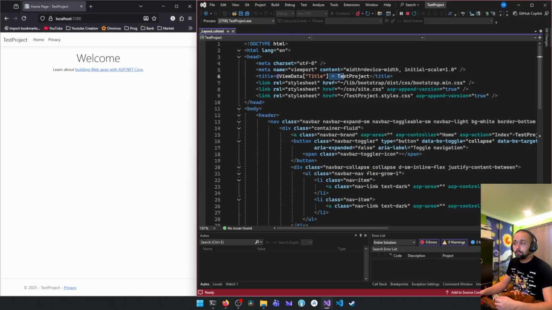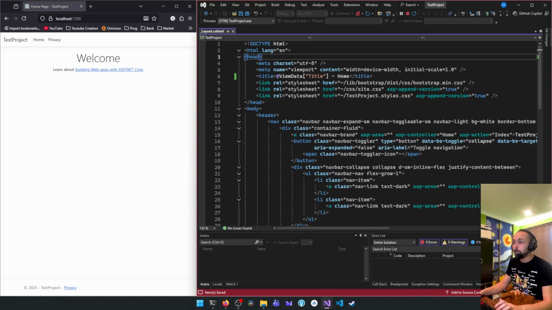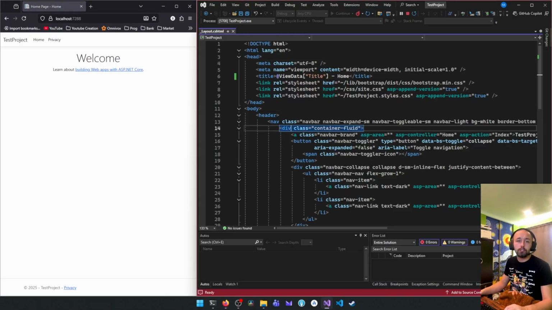The ViewData will enable you to change what's written on top. So let's just say home. That should be good. Let's save. Click on hot reload, there's a little fireball on top, and now it should be changed. So it's a little detail that will help your customers know where they are. Not that many people do it and look at it.